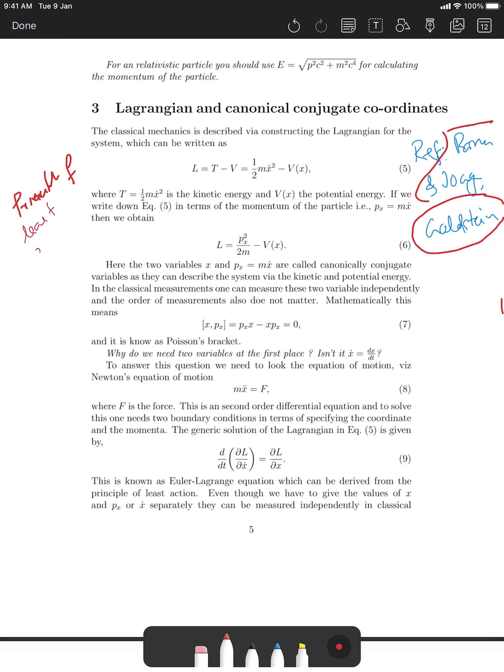Principle of least action. So what is this principle of least action? I'll explain a little later. First, before going into that, let's consider the classical description of particle dynamics. In middle school you have learned about Newton's law, right? That the acceleration is proportional to the force, and acceleration is the rate of change of velocity, and action has opposite reaction, all that. But those laws actually are governed by a fundamental principle.